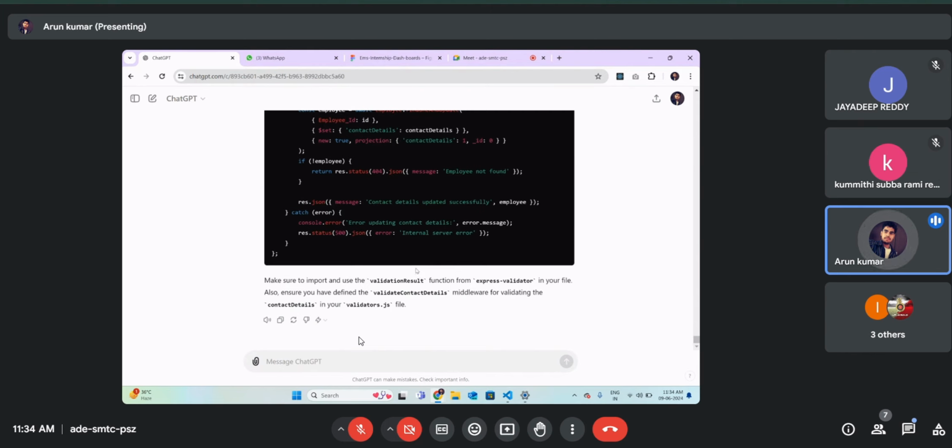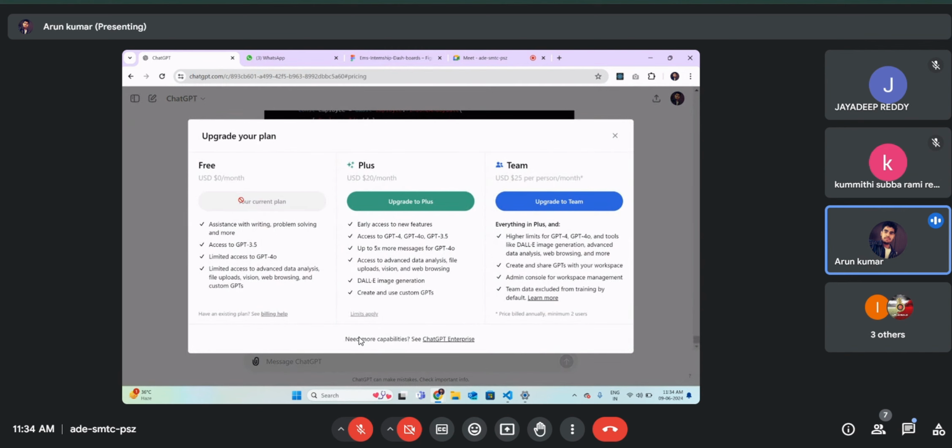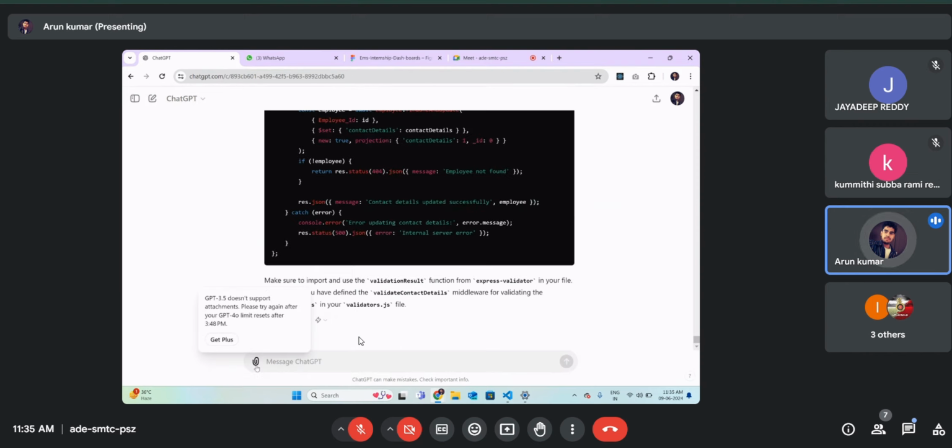So, there are two versions of ChatGPT. The first one is 3.5. It is the default ChatGPT, and it has unlimited access. And we also have a ChatGPT 4.0 version, which has limited access. This limited access version is advanced. It can take pictures also. You can upload all of your screenshots here, and you can also upload PDFs and Excel sheets.